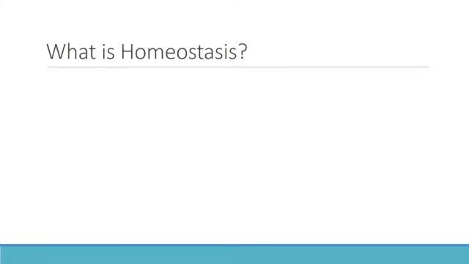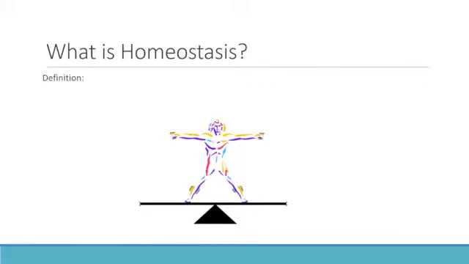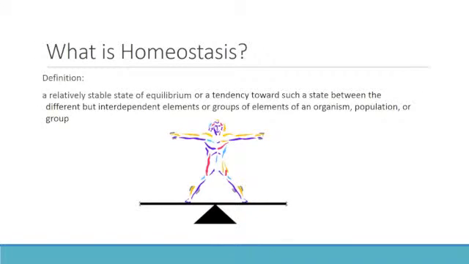So how do we define homeostasis? By definition, homeostasis is a relatively stable or steady state of equilibrium, or a tendency toward such a state, between different but interdependent elements or groups of elements of an organism, population, or group. What does this mean? Let's focus on the underlying portion of this definition. It is a relatively stable state of equilibrium.